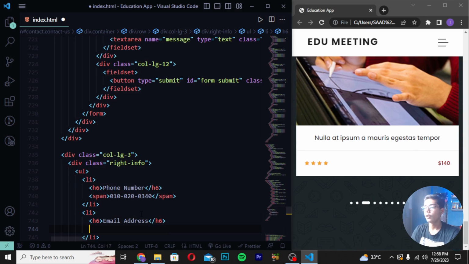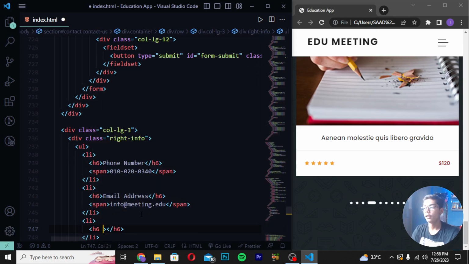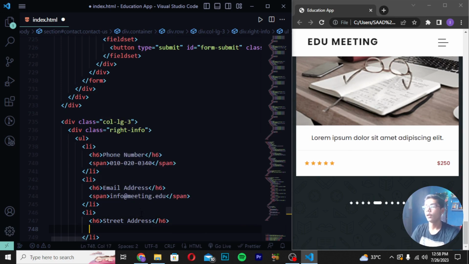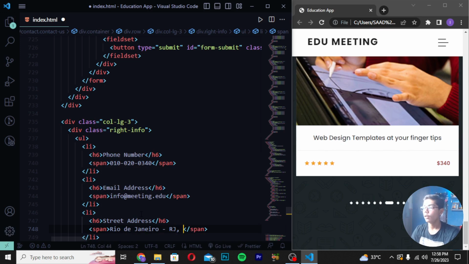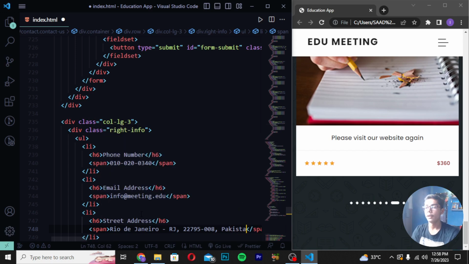Then you have to move down and create a span tag, write here info@meeting.edu. Then save it, write here li tag and h6. Then write here street address. Then you have to move down. After this, write a span tag and write Rio de Janeiro like this. Then write RJ, 22795-008 Brazil. So here you can write Pakistan like this.